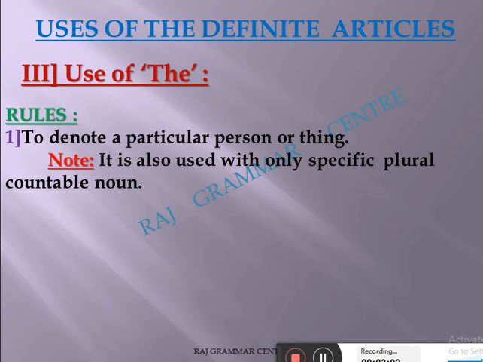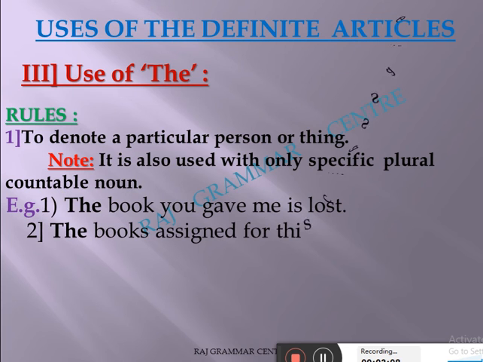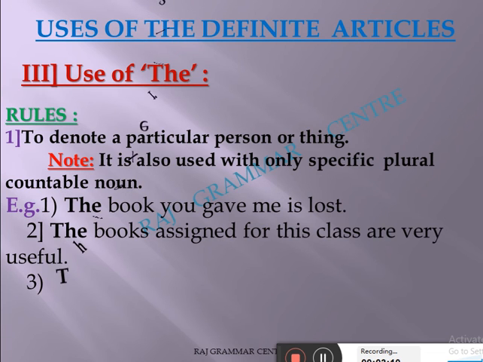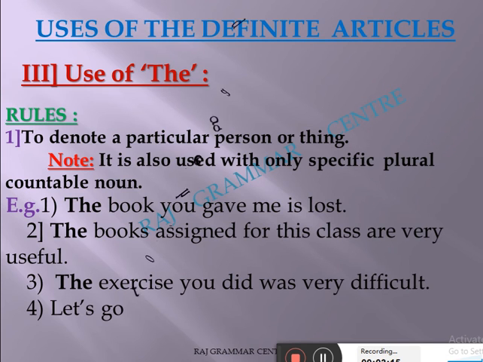See the examples. See the first. The book you gave me is lost. Here I am talking about a particular book, the book which you gave me is lost. Therefore I used here the.